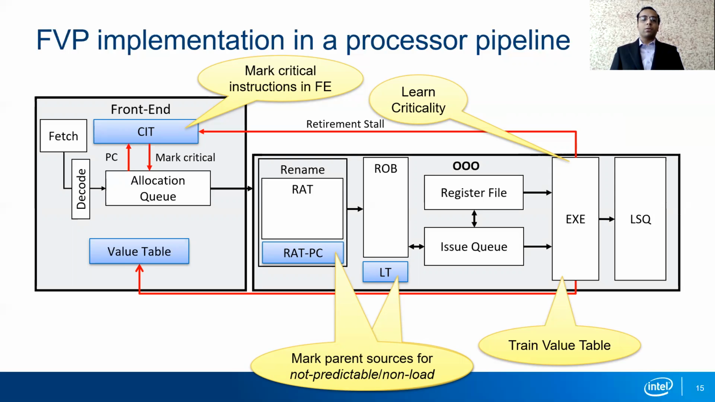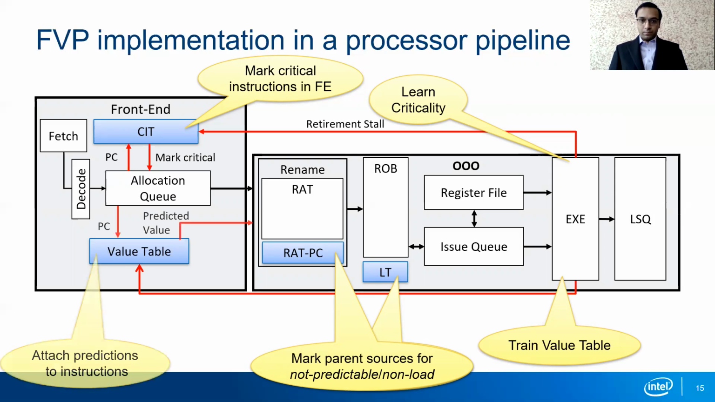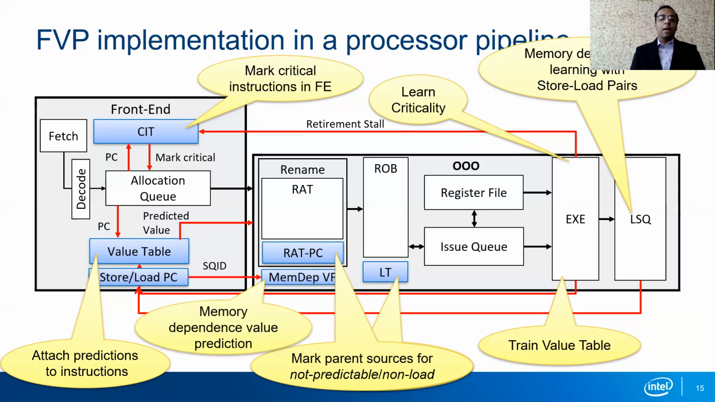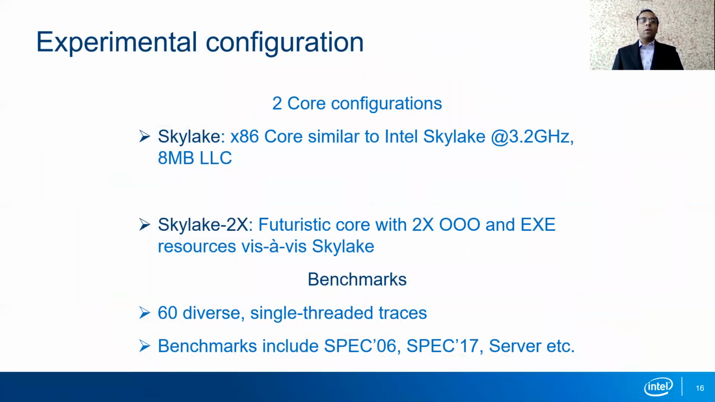The execution unit also trains the value table further. After decode, each instruction checks the value table, and if it has a high confidence, its value is predicted. Next, the LSQ trains the memory dependence predictor using load store pairs. Whenever a store forwards data to a load, this information is recorded in a store load PC table in the front end of the program. If a load has a high confidence with the store load PC table, we do a memory dependence prediction for it in the out of order engine. This picture provides a complete implementation of FPP in a processor pipeline.